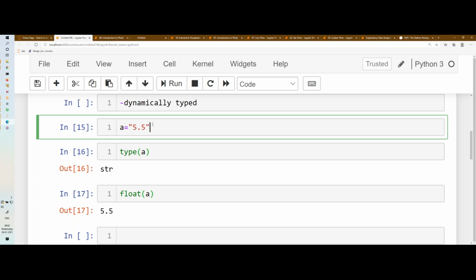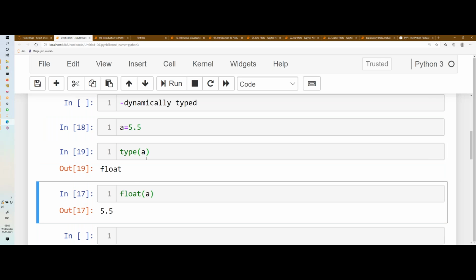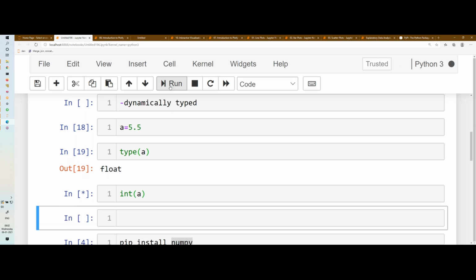I want to convert this float to integer. Now it is float, I want to convert it to integer. Simply I will write int, and then what I want to convert, I will write inside.